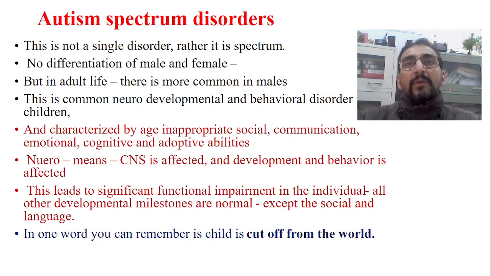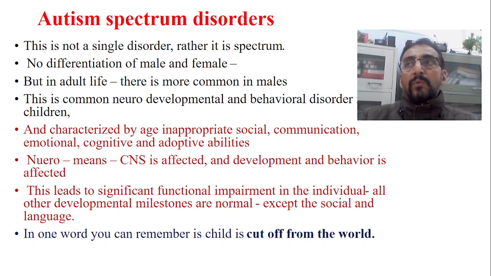Now, what actually is autism? Autism is one of the neurodevelopmental and behavioral disorders in children. When I say neurodevelopmental, this is something related to development: development of the social milestones, development of the language milestones, and to some extent the development of cognition milestones. However, language and social milestones are the two important areas which are greatly affected.